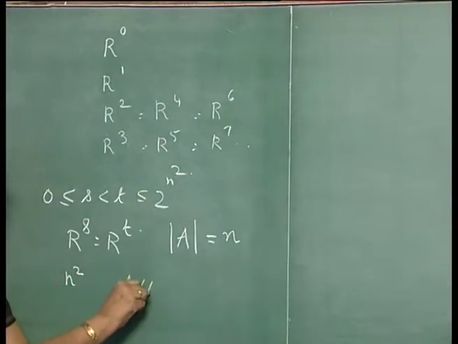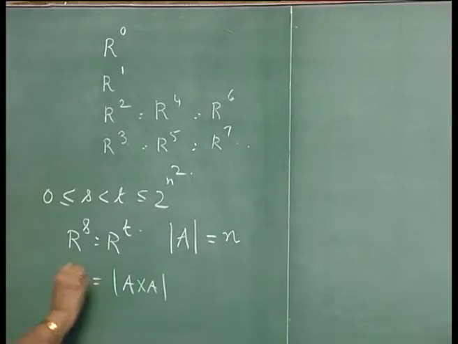A cross A will have n squared elements, and any relation on A cross A can include each one of them or exclude each one of them.